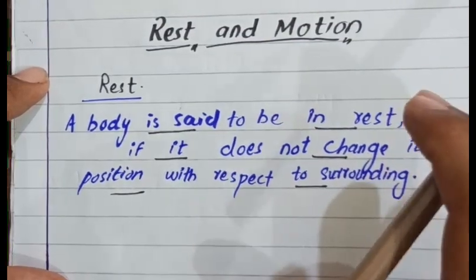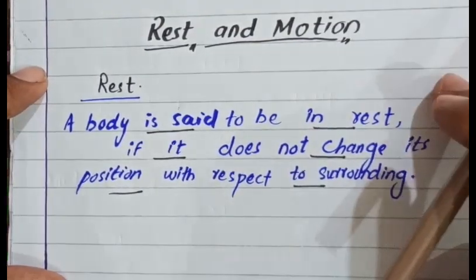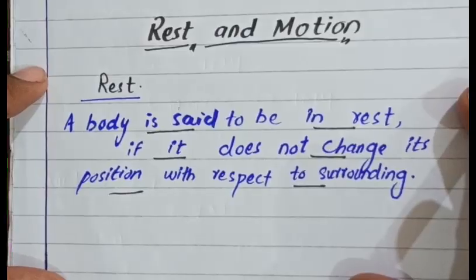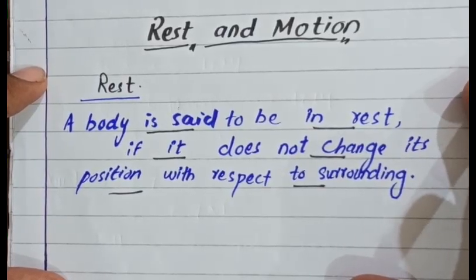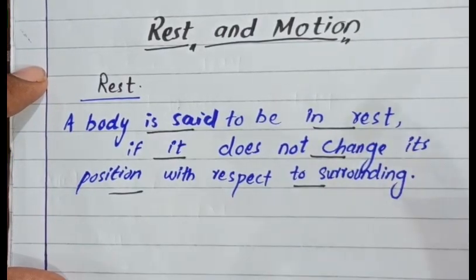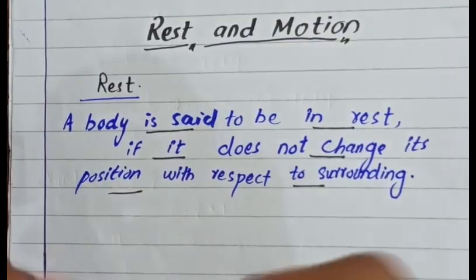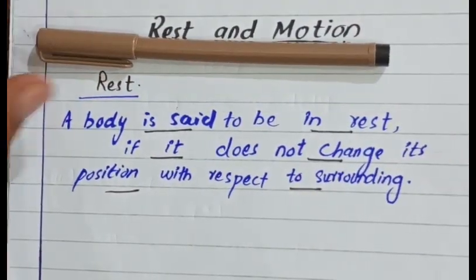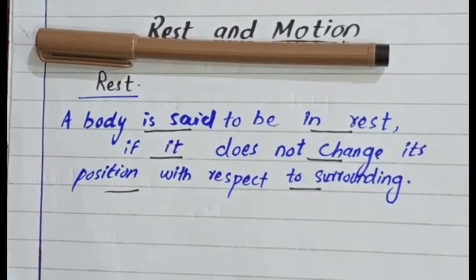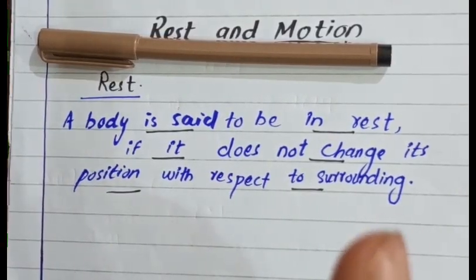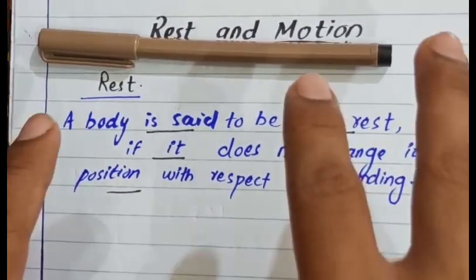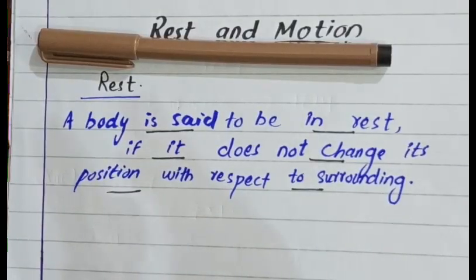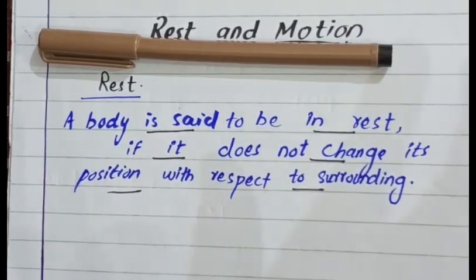If it is at rest, it will remain at rest until or unless it changes its position, and how will it change its position? If you apply a force on it. For example, this marker is in the state of rest. It is an object that will remain at rest and will not change its position with respect to its surrounding.